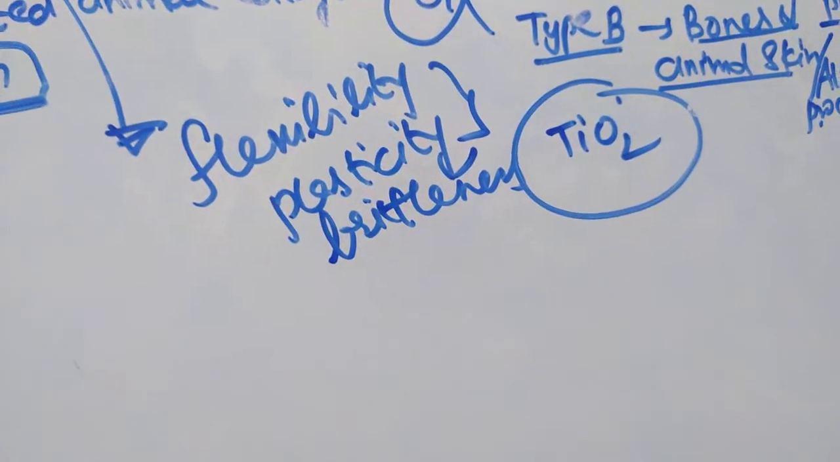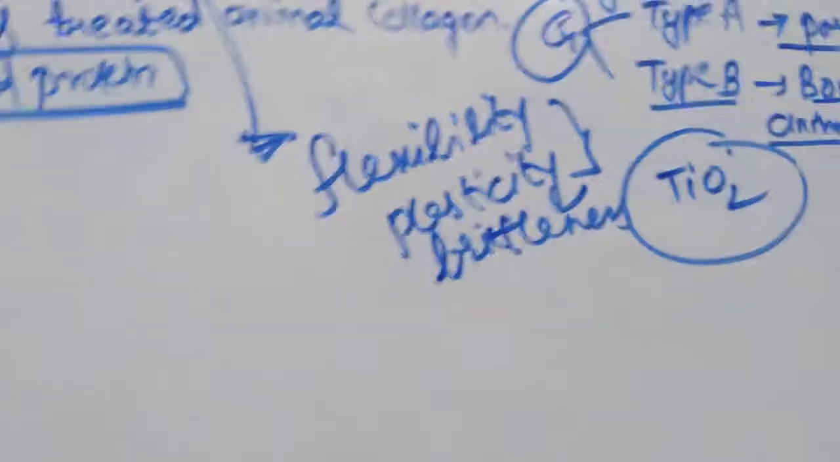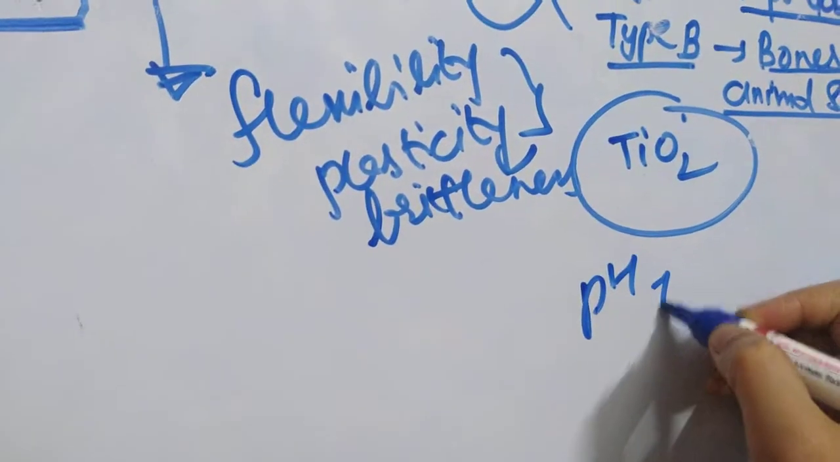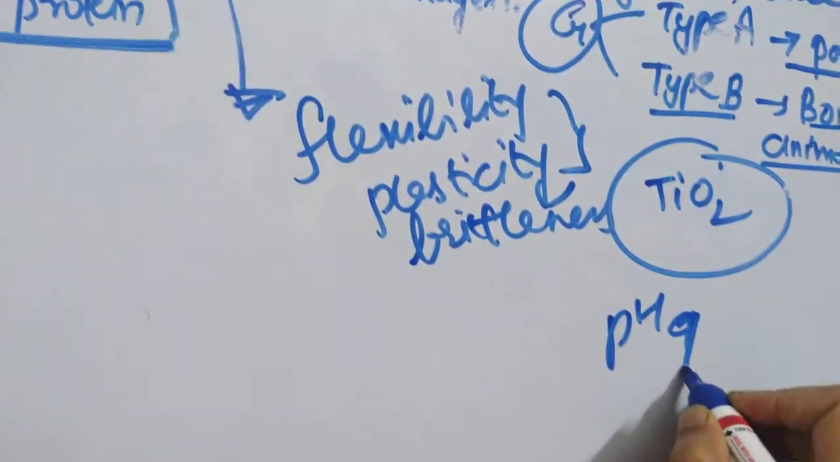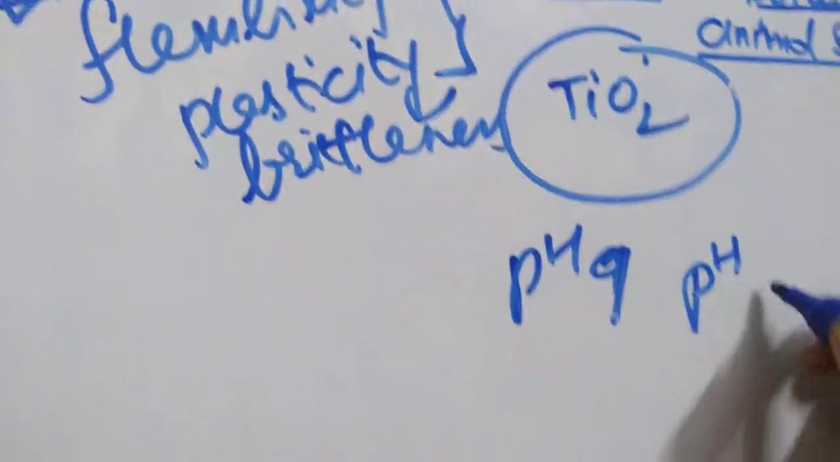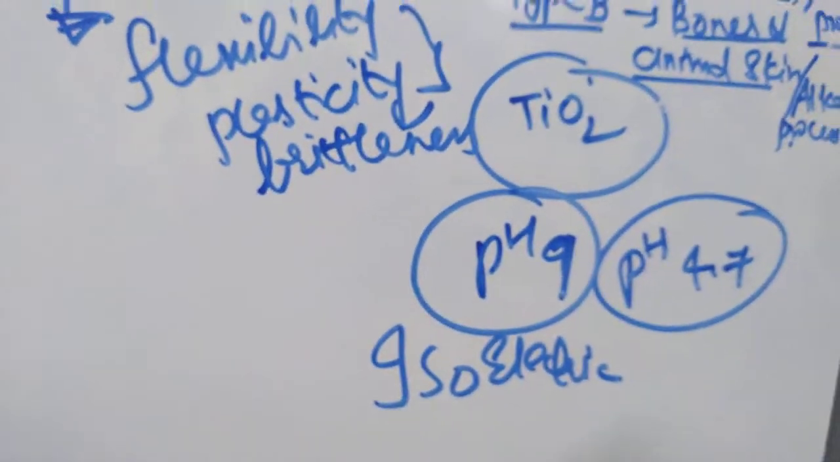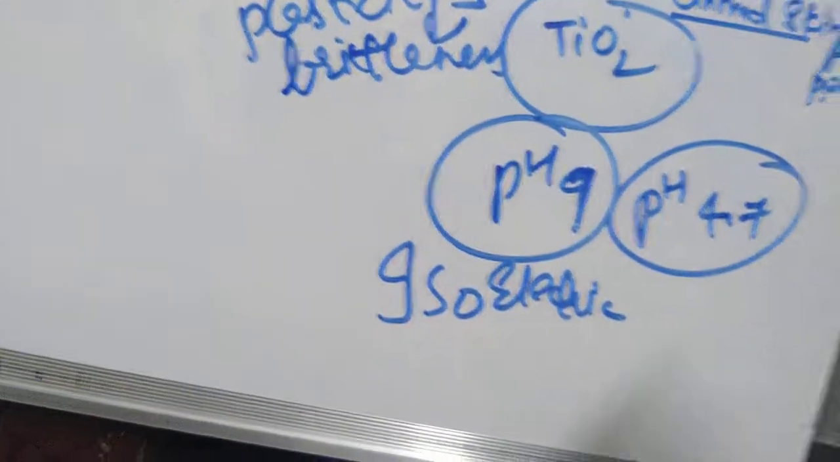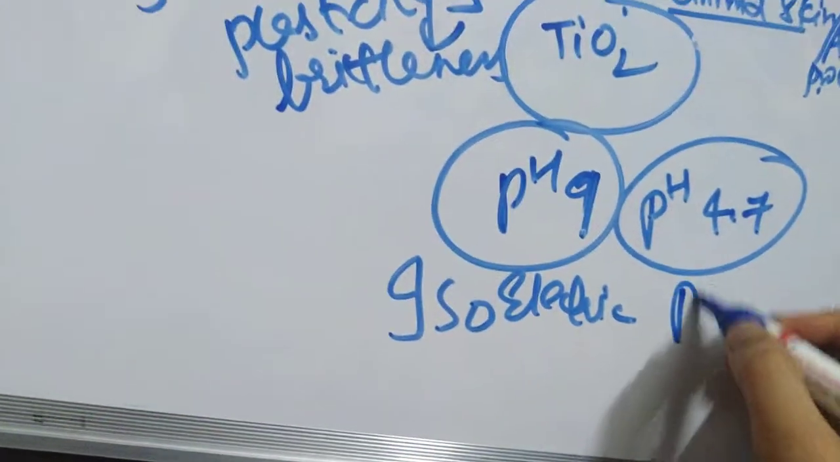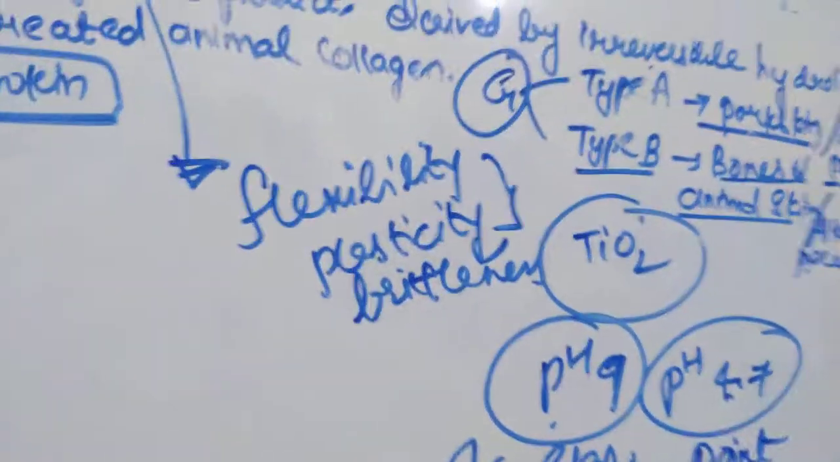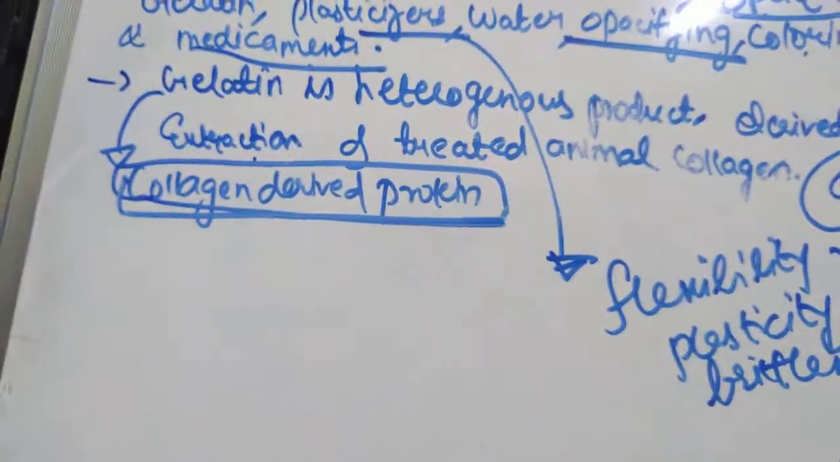Okay, and your type A gelatin exhibits an isoelectric point in the region of pH 9, whereas type B gelatin exhibits an isoelectric point in the region of pH 4.7. So what is isoelectric point? Isoelectric point is the pH at which the molecule will carry no net electrical charge. That means you can say it is neutral. Okay, so the isoelectric point of type A and type B gelatin, you can expect a question out of this for 2 marks. So better to know all this.